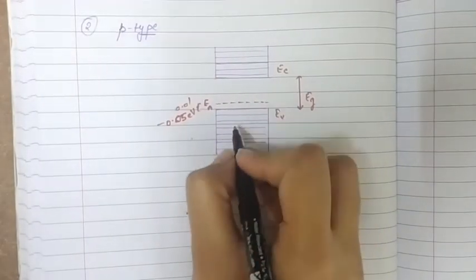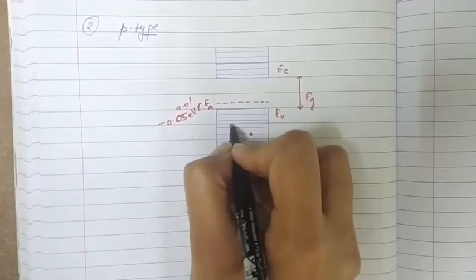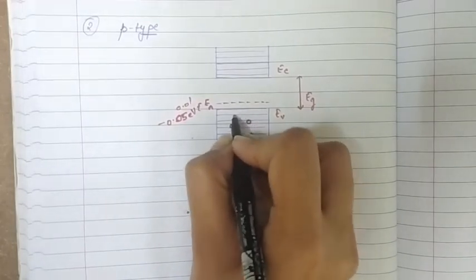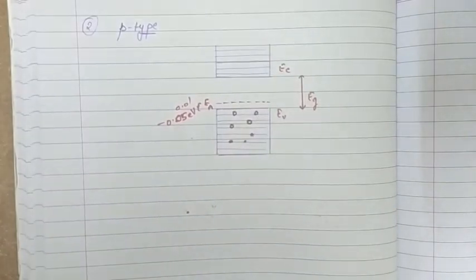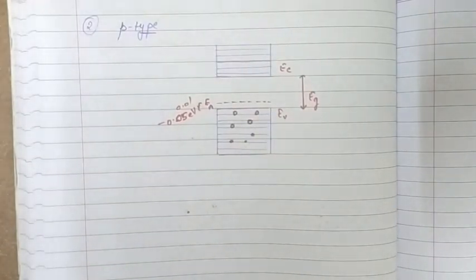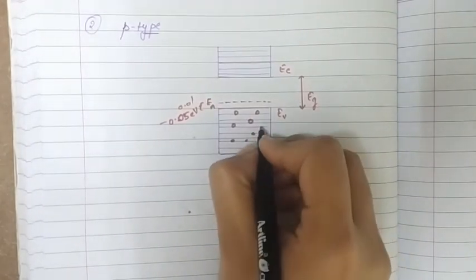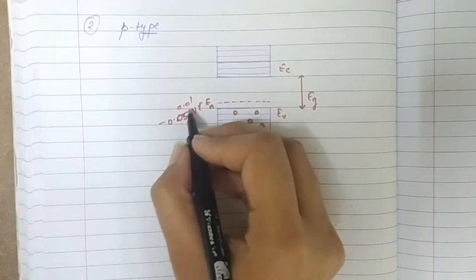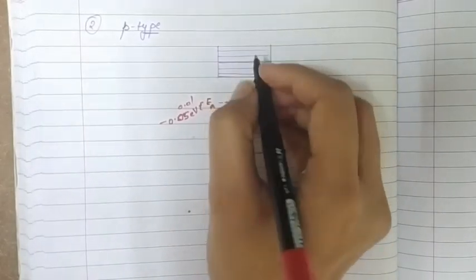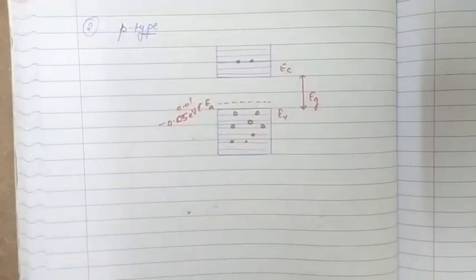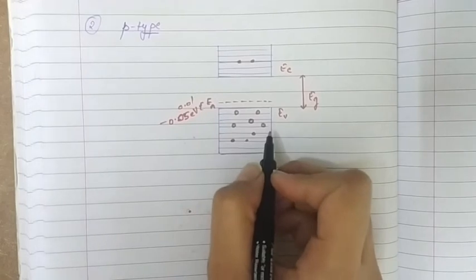So at room temperature, many of the electrons of this band get excited and move to the acceptor energy level, leaving behind an equal number of holes in the valence band. So electrons of this valence band get a small amount of energy and move to this acceptor level. So we get holes created in the valence band, and these holes can conduct current.